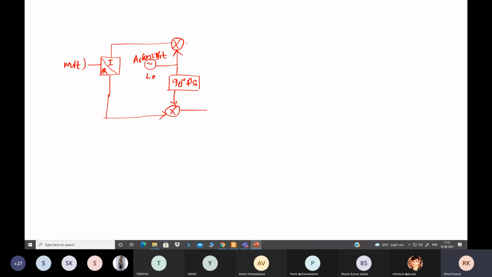And finally, they will be added. Here positive sign, here also positive sign, and we get the modulated output here, QPSK.